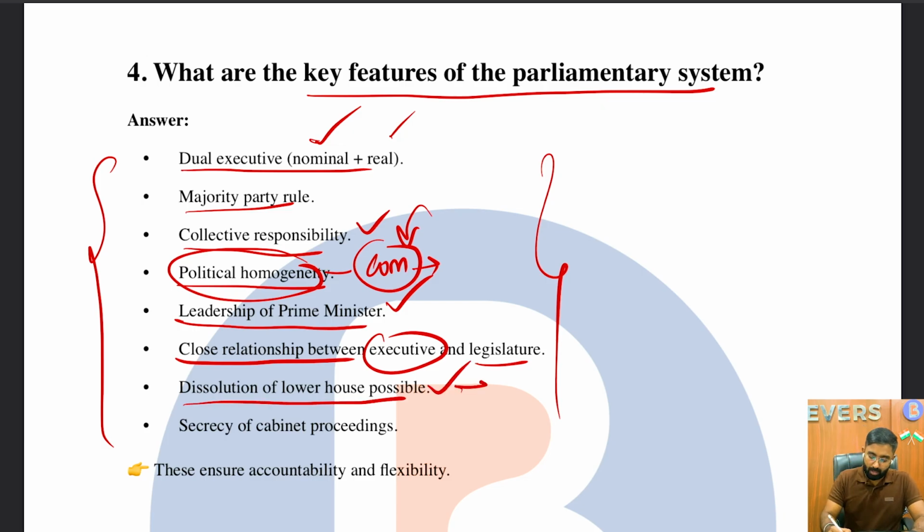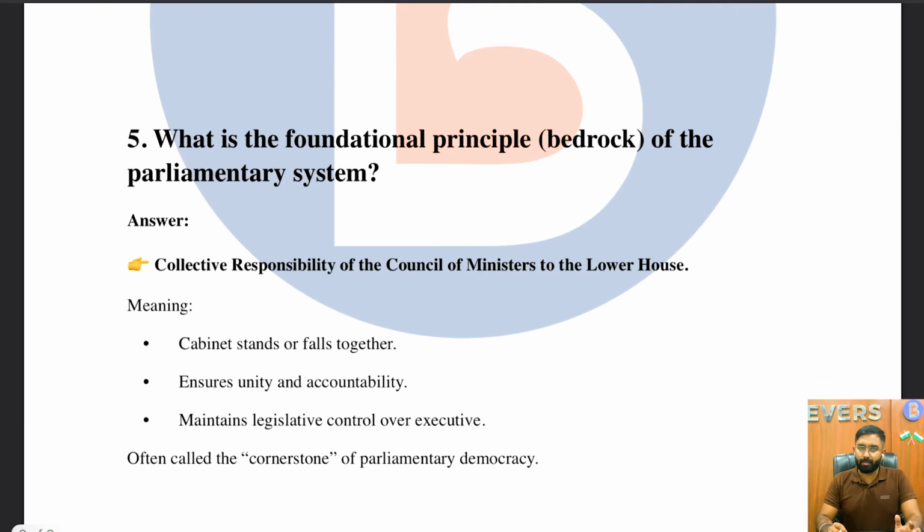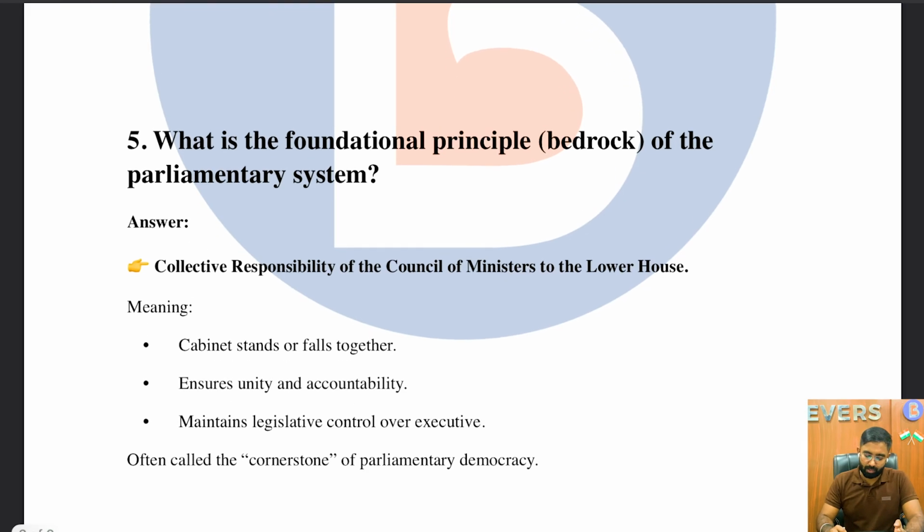Two instances. Even the executive can request, for example, the Prime Minister can request the President to dissolve the government, and likewise the Chief Minister can request the Governor to dissolve the respective state government as well, right? So the dissolution of the lower house is possible. Secrecy of cabinet proceedings. So basically these ensure accountability and flexibility. So these are some of the important key features of the parliamentary system of government.